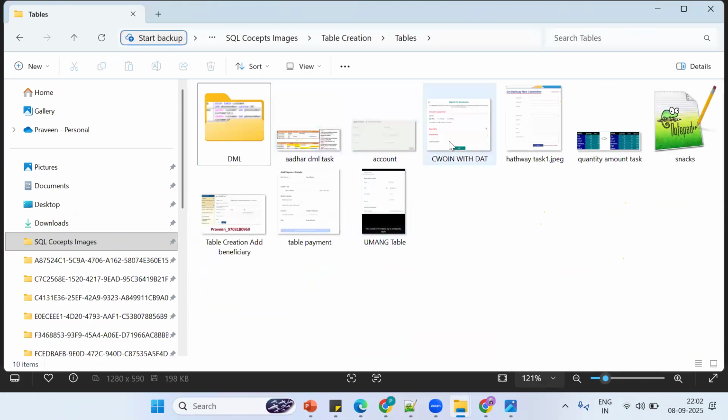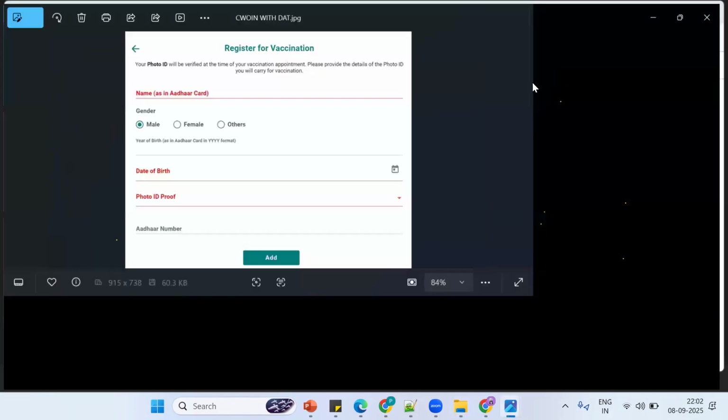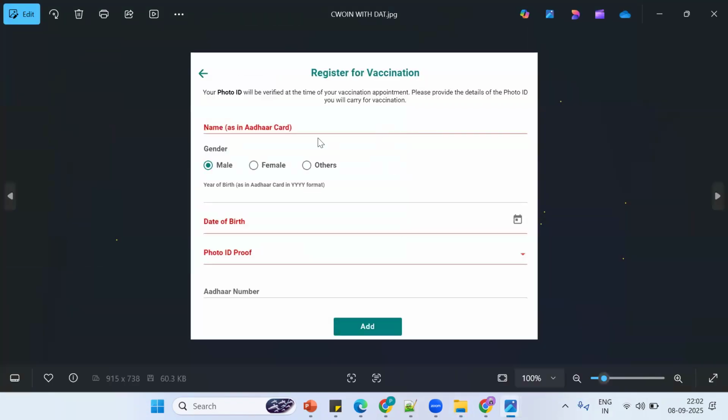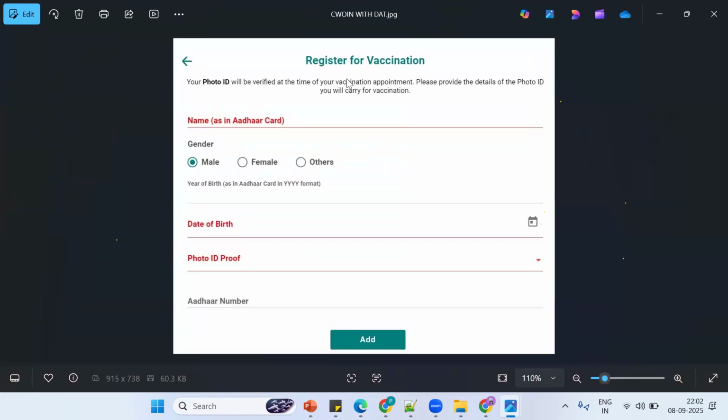Your task for today is to create a table. First, we should have one Snowflake account, one development database, and one development schema. Okay, tell me what we can give. Registration for vaccination: you can put COVID vaccine registration. Name is what data type? Name is varchar. What about gender? Varchar. Here it is varchar only.